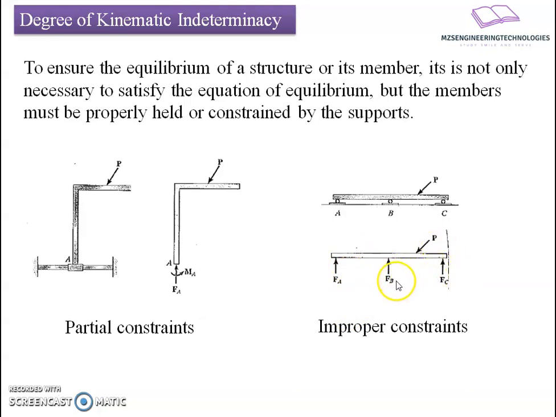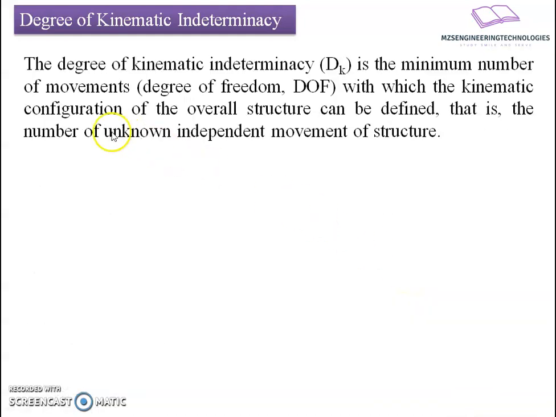That's why one has to ensure the kinematic stability of the structure depending upon the constraints here, and that count we will call the degree of kinematic indeterminacy. It is the minimum number of movements, degrees of freedom (DOF), with which the kinematic configuration of the overall structure can be defined. That is the number of unknown independent movements of the structure. How to find these unknown independent movements of the structure?